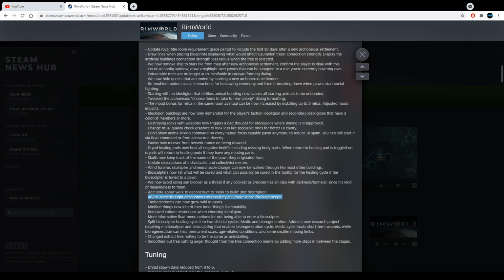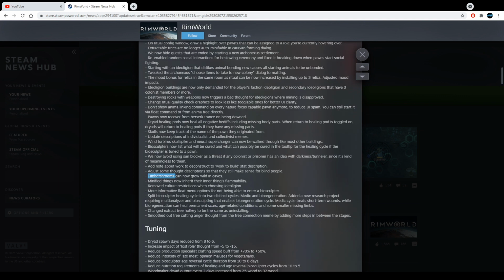Oh, okay, why not? Timber shrooms can now grow in wild caves. Okay, never seen any of these timber shrooms, but I guess it's a good thing. Minified things now inherit their inner thing's flammability. I don't know what minified is.